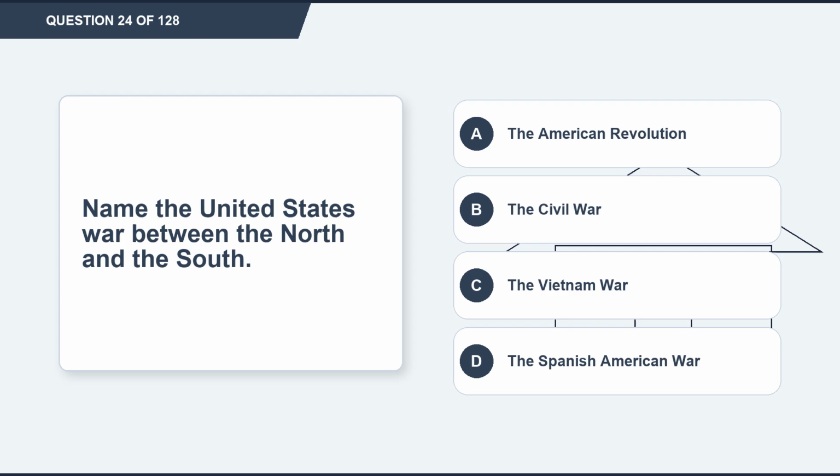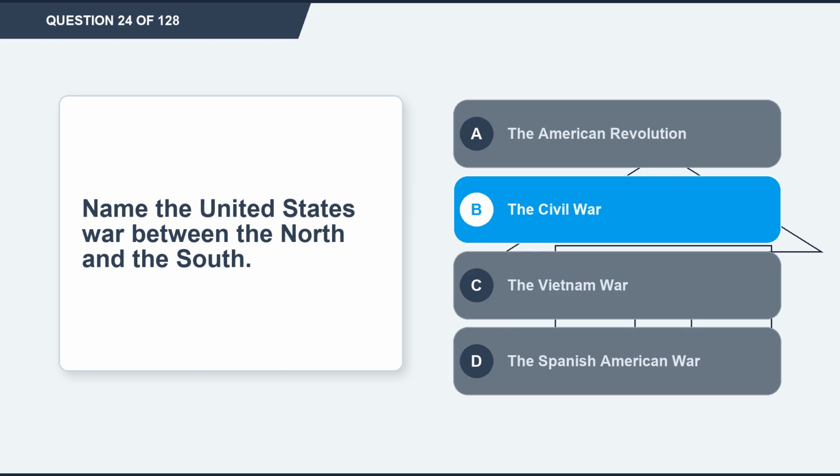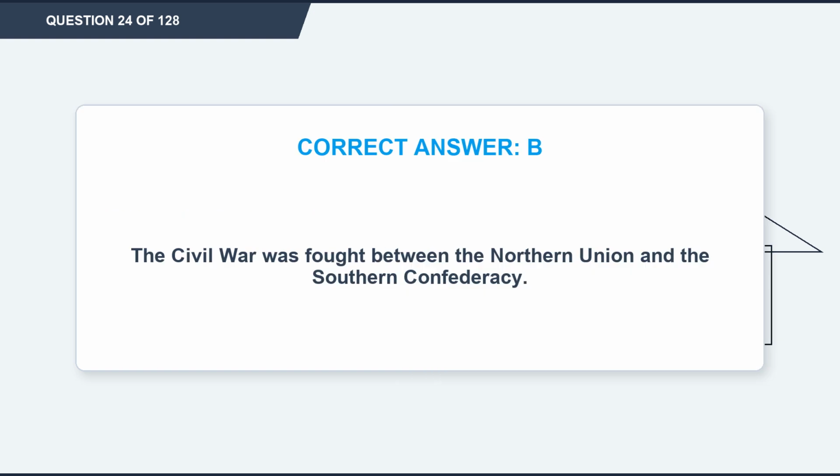Question 24. Name the United States war between the North and the South. Option A, the American Revolution. Option B, the Civil War. Option C, the Vietnam War. Option D, the Spanish-American War. The correct answer is option B, the Civil War. Explanation: the Civil War was fought between the Northern Union and the Southern Confederacy.